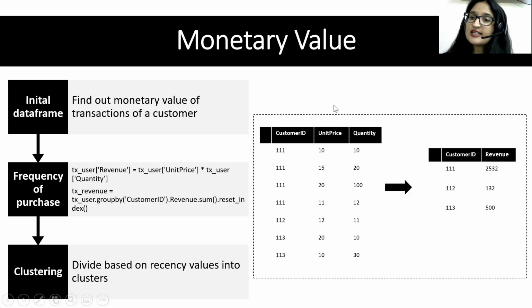Now, the thing is that in real-time data, you are not going to be given revenue directly. You will be given price and quantity, let's say. So I have just multiplied the two columns, and we have got the revenue.